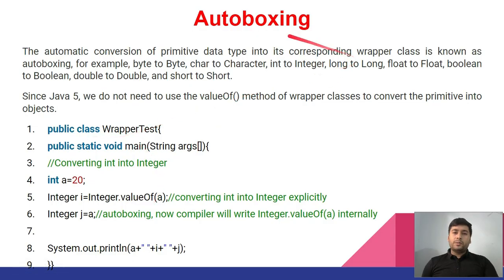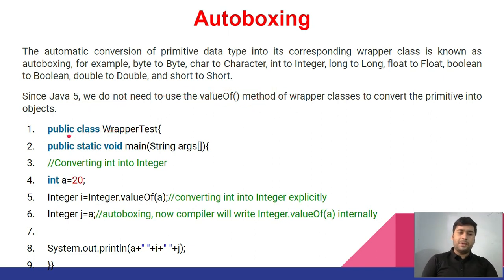What is autoboxing? Basically, the automatic conversion of the primitive data type into the corresponding wrapper class is known as autoboxing. For example, small byte to capital Byte, char to Character, int to Integer. Those conversions happen automatically, and that is called autoboxing. Since Java 5, after JDK 5 onwards, we don't need to use the valueOf method of the wrapper classes to convert the primitive type to the object type. So this is one benefit the Java developers provided, and we don't have to write a method for that.